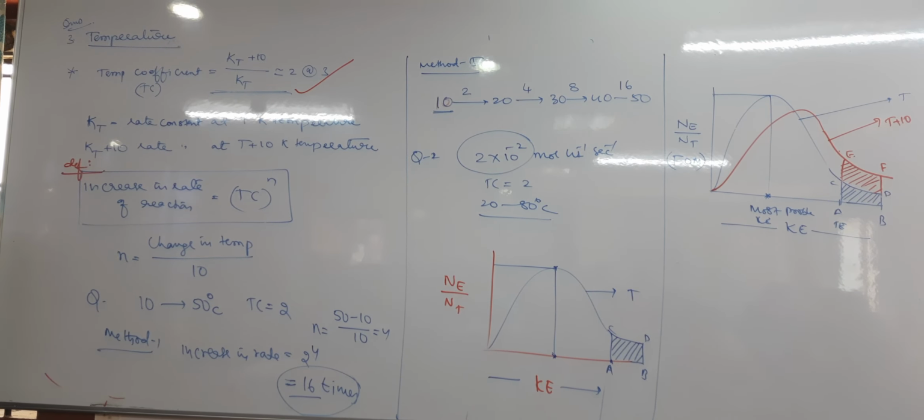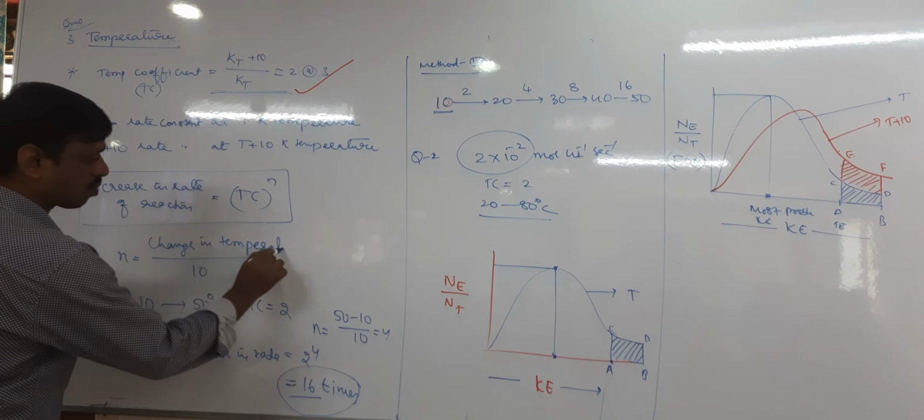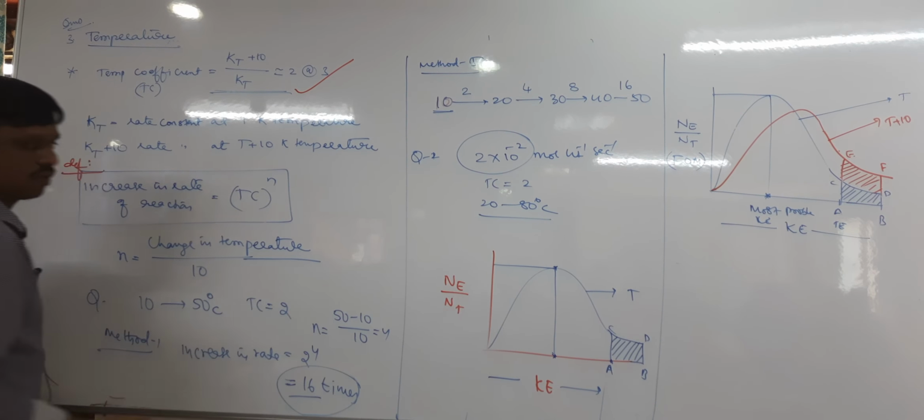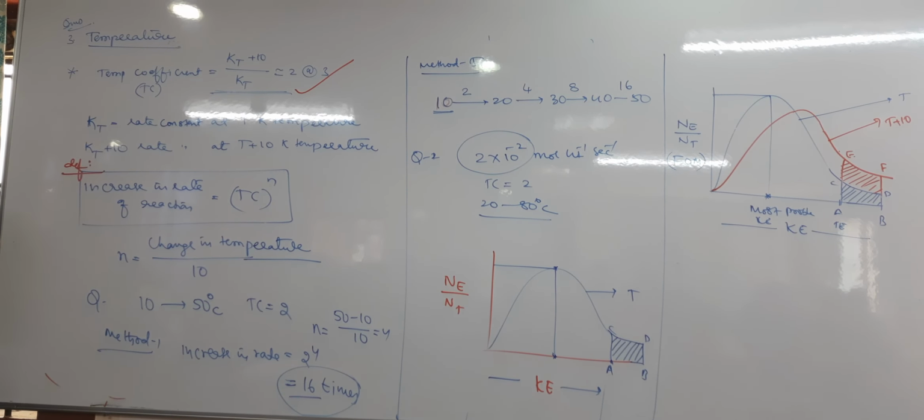Next, the increase in rate of reaction equals Tc power n, where n equals the change in temperature divided by 10. Okay, so take one question.